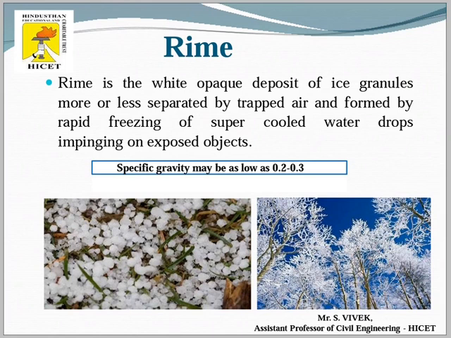And rime is also very similar to glaze type of precipitation, but rime is mostly trapped by the air, and it comes to the surface of the earth as water droplets. Because of the freezing of the supercooled water, those water droplets which come to the earth stick to any particles, freeze, and look like granular matter. That is the form of precipitation you can see here.